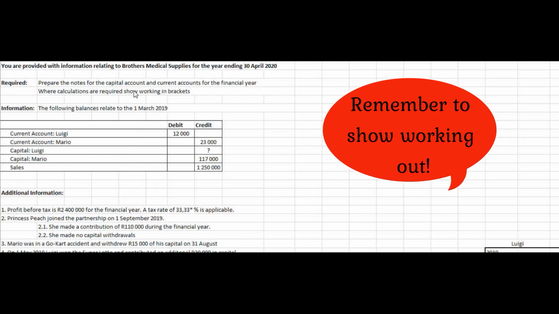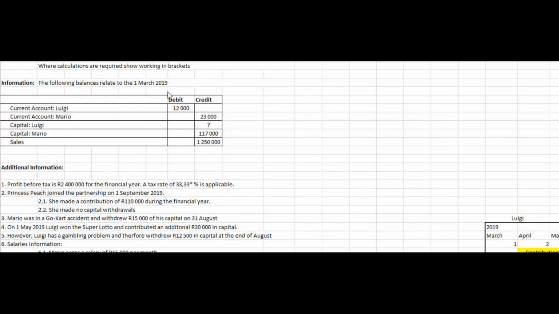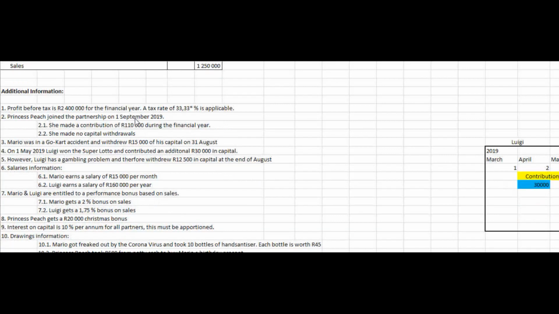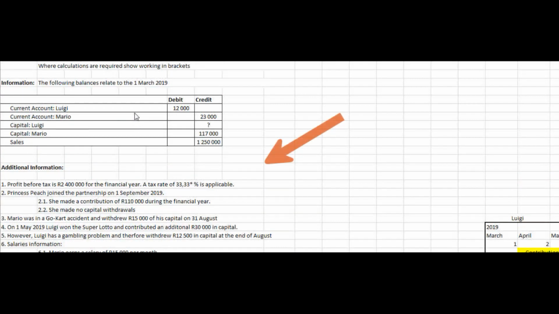Where calculations are required, show workings in brackets. Because I am working on Excel, I'll not be able to show workings. However, I will go through each step carefully and will show you exactly how to do the calculations. Next, we are given information. So we are given a small trial balance with balances relating to the 1st of March 2019. This is the opening balances. Then we are given some additional information. From now we can go ahead and start the exercise.